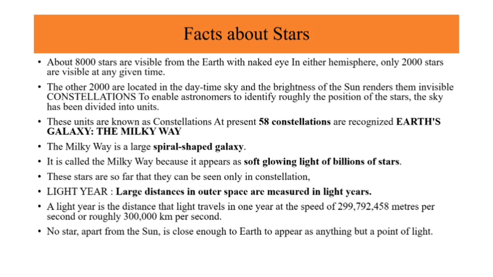And it has many other facts where the stars have been listed. I think you can pause the video, take a screenshot and read. And in order to study the stars well, in order to identify particular stars, the sky is categorized into constellations, means divisions. At present, 58 constellations are recognized for the easy study of the sky.